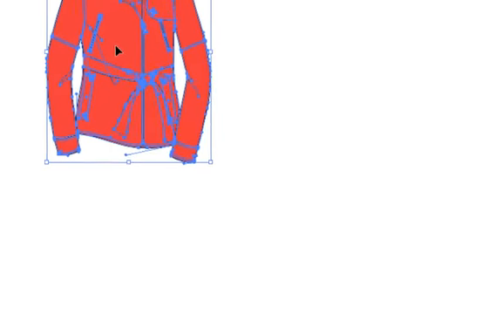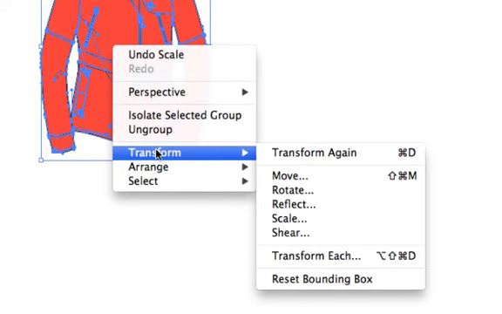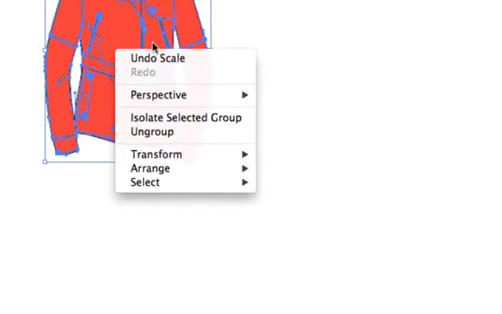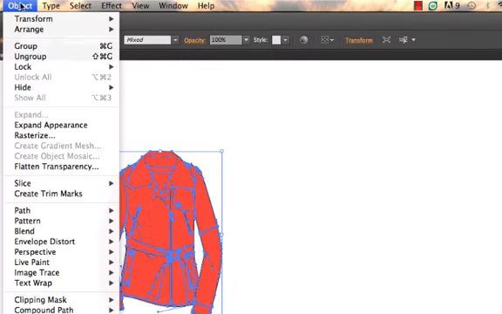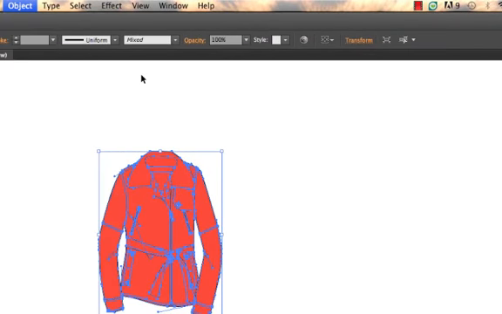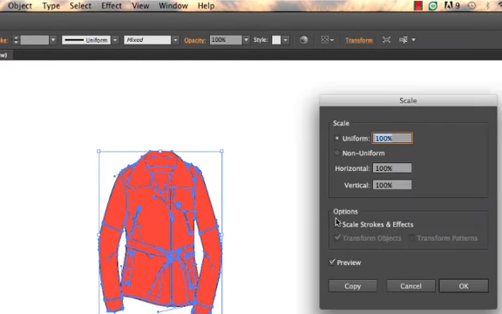The other way you can control this is you right click, transform, scale, or object, transform, scale. Inside of there, you've got the same options that came up when you double clicked on the scale tool from your toolbar. So again, you can turn that on and off.